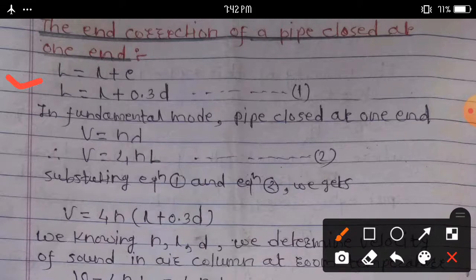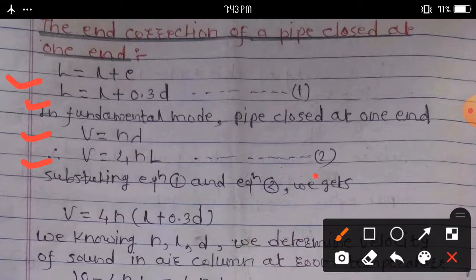Then e is equal to 0.3 into d. Then the corrected length of the air column is capital L is equal to small l plus 0.3 into d. In the fundamental mode of a pipe closed at one end, we get v is equal to n lambda, and we calculate lambda is equal to 4l. Hence v is equal to 4nl.